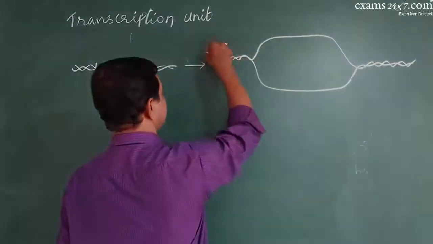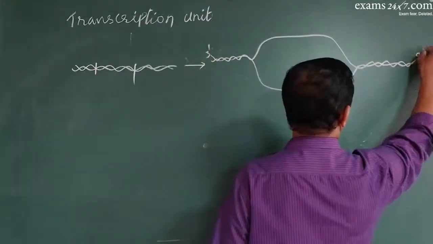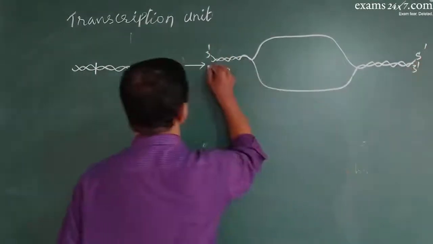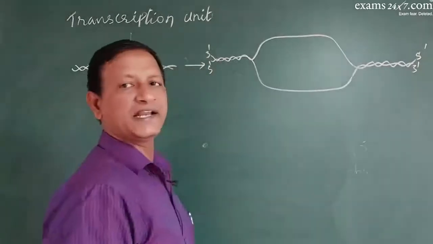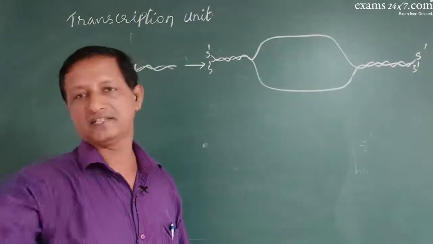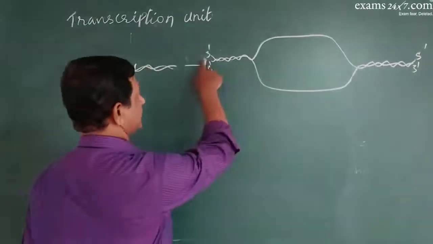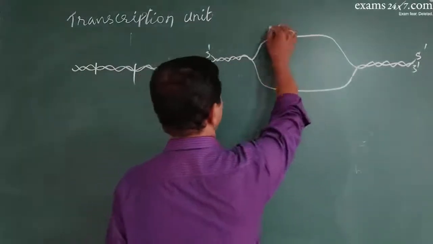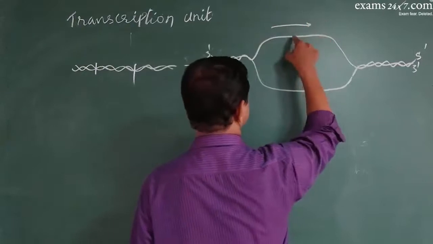Now this is 3' end, this is 5' end. Again, construction is always from the 3' end of the DNA to the 5' end of the DNA. So construction will take place on this strand.